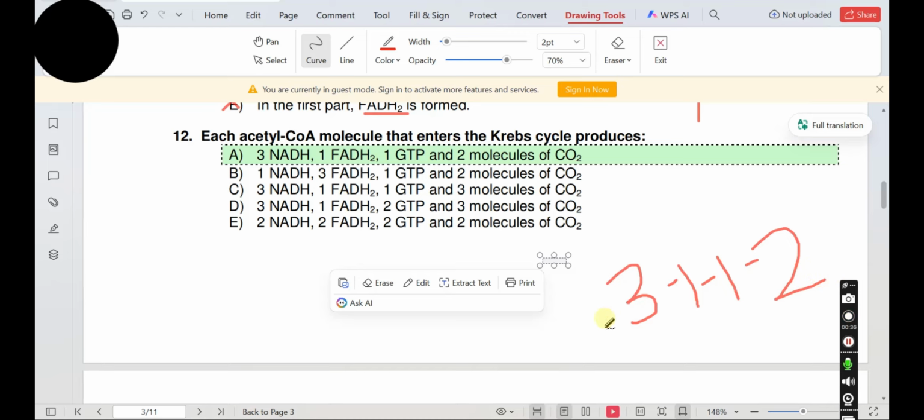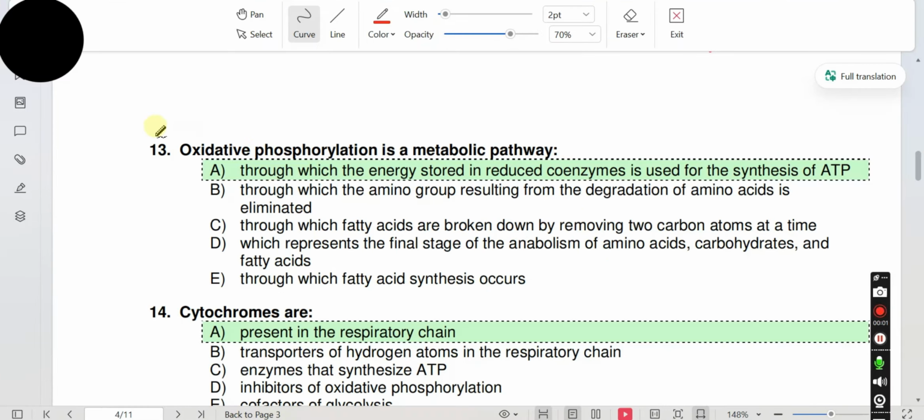Each acetyl-CoA that enters the Krebs cycle produces 3 NADH, 1 FADH2, 1 GTP, and 2 molecules of carbon dioxide. So the answer is A. Question 13 of IMAT 2025.